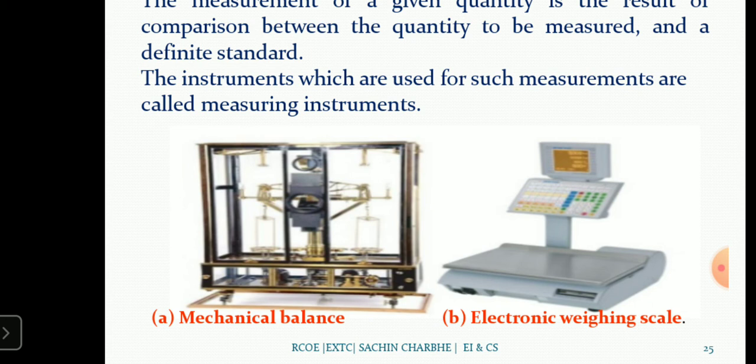The triple beam balance is commonly used in classroom settings to weigh powders and bulk ingredients. Here one scale is there and the balance is adjusted. After putting the weight, the balance moves on the scale, and according to the movement of the balance, when the balance is set, you have to take the reading.